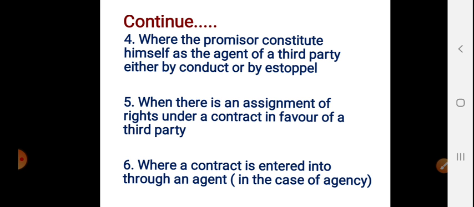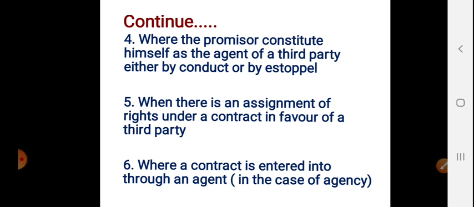Next one, where a contract is entered into through an agent. If a particular person enters into a contract with the help of an agent, the principal also can sue on the particular contract. There is no direct contract between the particular person and the principal. The particular person enters into the contract with the help of the agent, so the principal can sue on the contract.